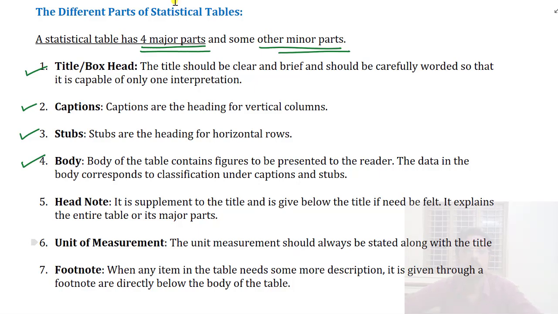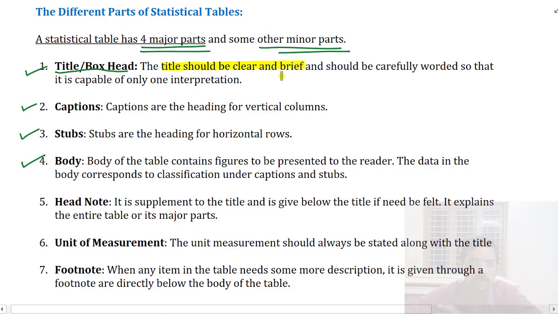Here, a title or box head: we need a title for the table. We need to mention what this table is for. It should be given a proper title which emphasizes what the table contents are. That is, the title should be clear and brief.